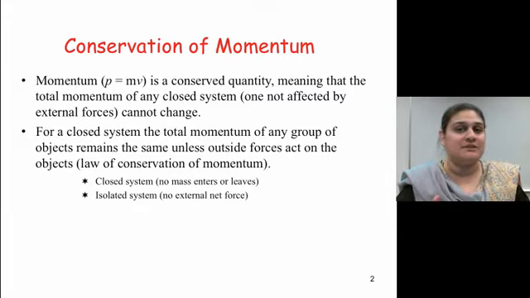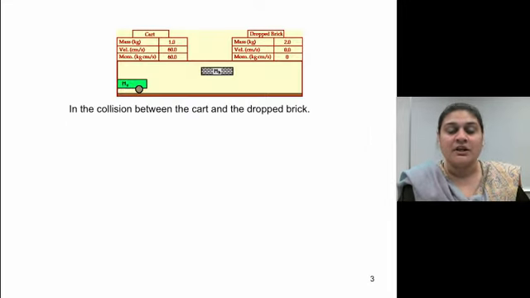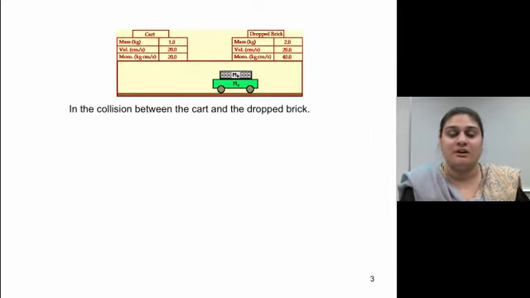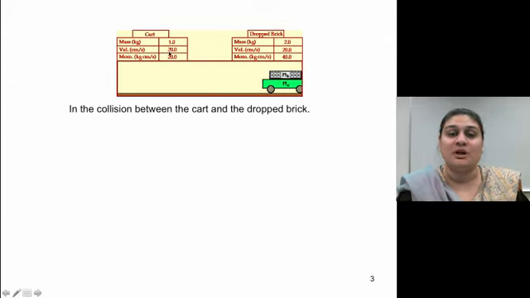So a little bit of distinction here that I want to mention. A closed system means a system in which no mass enters or leaves the system, and an isolated system means no external net force acts on it. So watch this animation very carefully. Also, while you're watching this animation, note what happens to these three numbers.